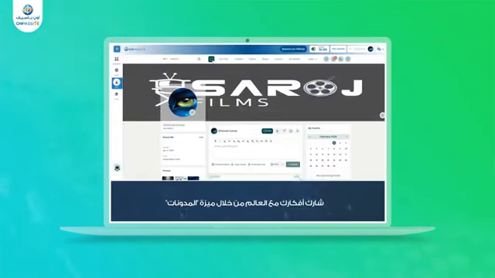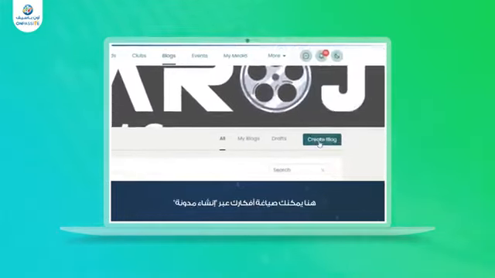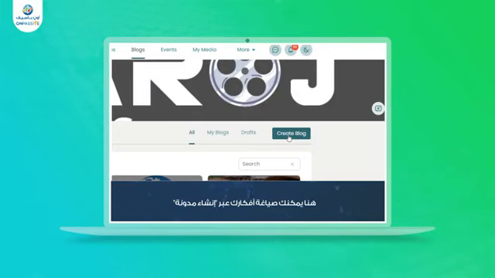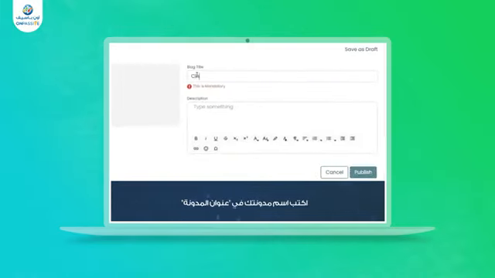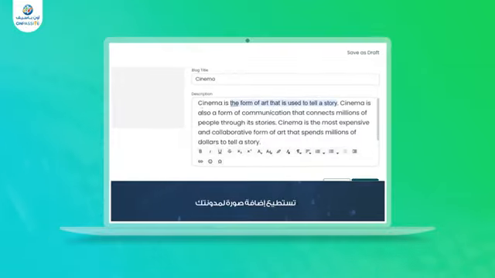Blogs. Share your ideas with the world through the Blogs feature and engage with a global audience. To experience this feature, go to the home page of ONET, then click on Blogs. Here, you can access the blogs and draft your ideas by clicking Create Blog, and share your own ideas by adding the content in the description.